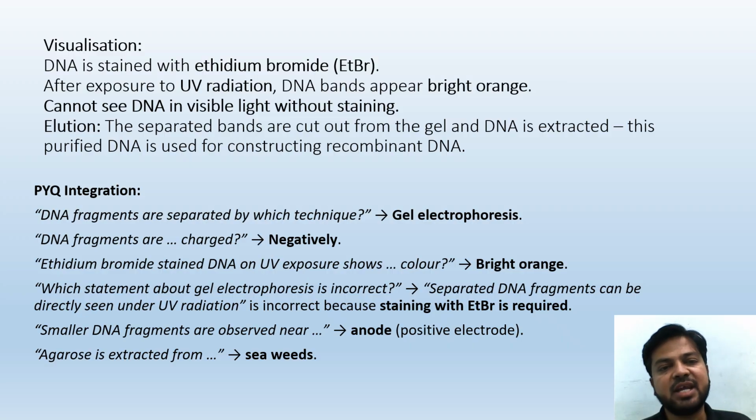Visualization: DNA is stained with ethidium bromide, ETBr. After exposure to UV radiation, DNA bands appear bright orange. We cannot see DNA in visible light without staining. Elution means the separated bands are cut out from the gel and DNA is extracted. This purified DNA is used for constructing the recombinant DNA.